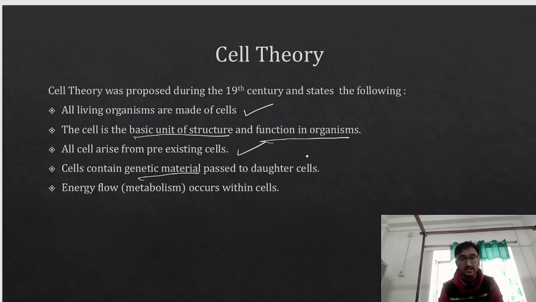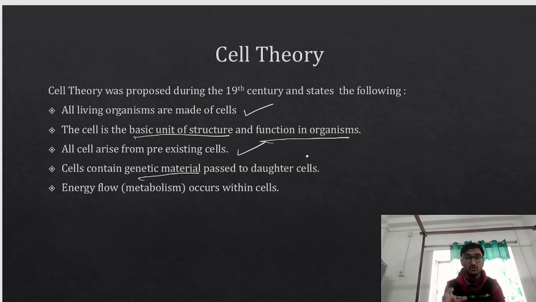Cells contain genetic material, and now it is very clear that most living organisms, not all, because certain viruses have RNA as the genetic material, have DNA as the genetic material. If we talk about human beings, we have DNA. This genetic material is passed from one cell to another, to the daughter cells.